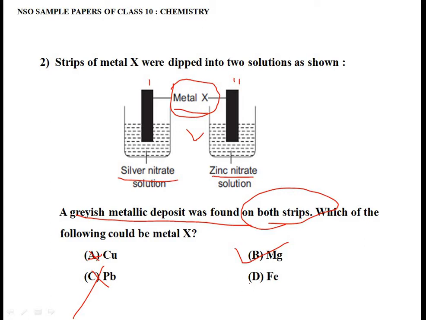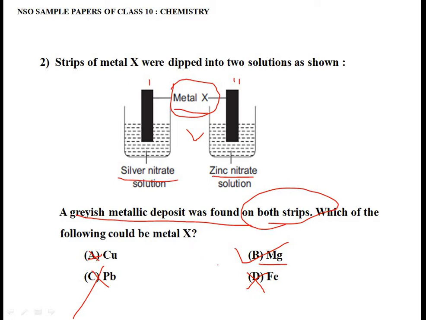Now we'll see D. D says iron. Is iron more reactive? Yes, iron is more reactive than silver, but it is less reactive than zinc. Correct? So obviously it cannot replace zinc from its solution. So that's why it is also a wrong option. So the only option we got correct is magnesium.